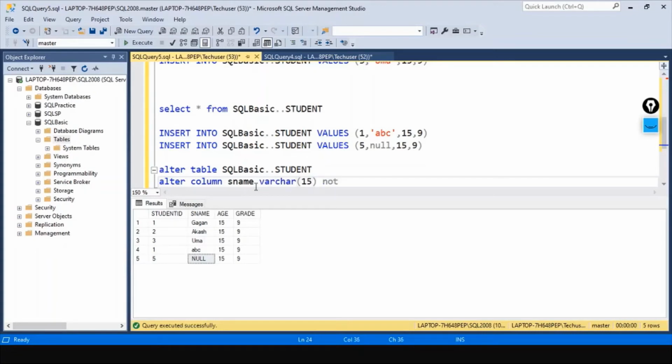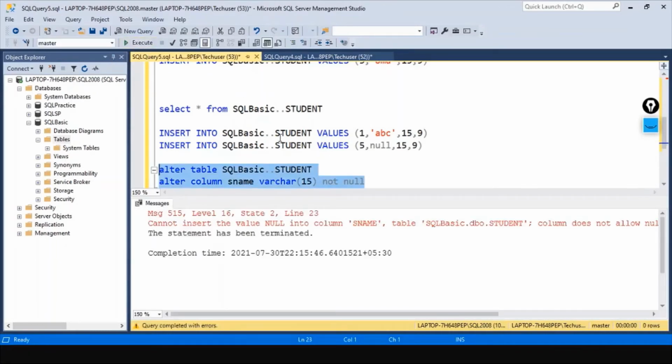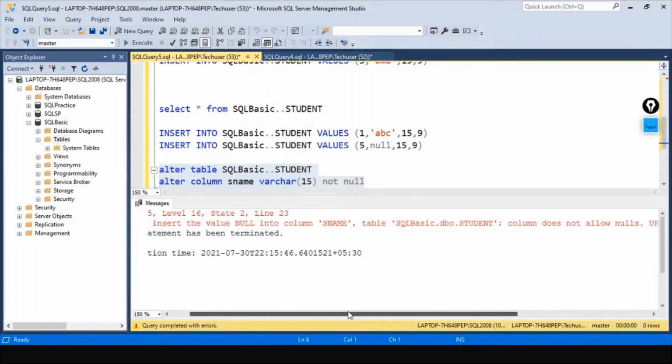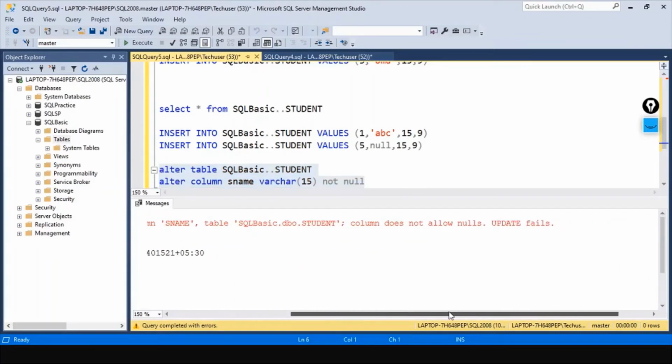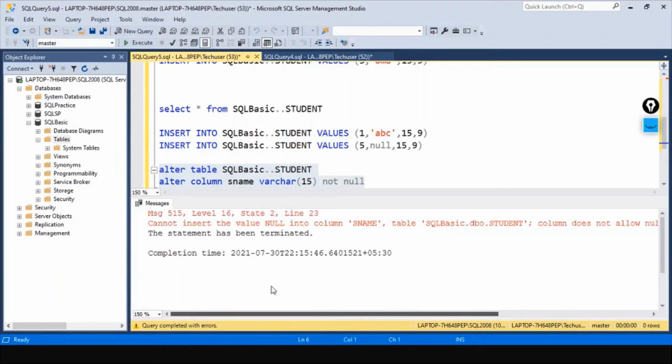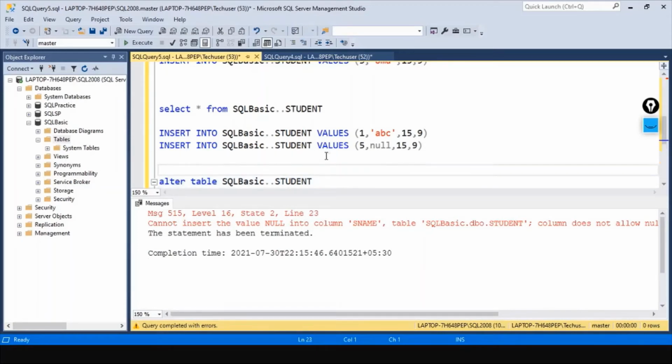You have to say not null. Okay, it is saying it will not allow. Let me delete this entry.